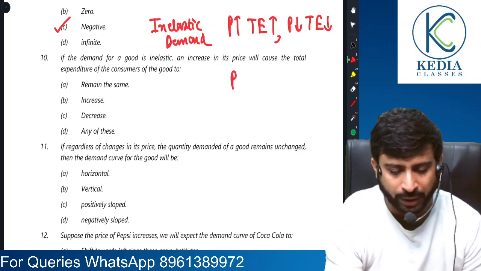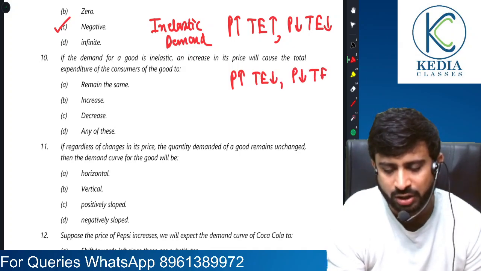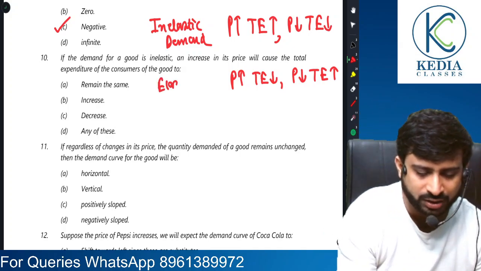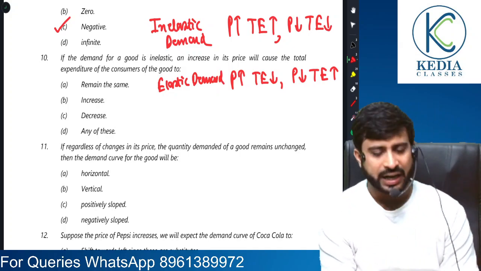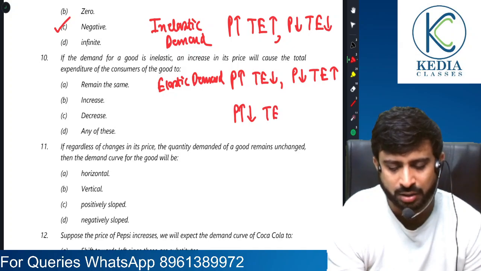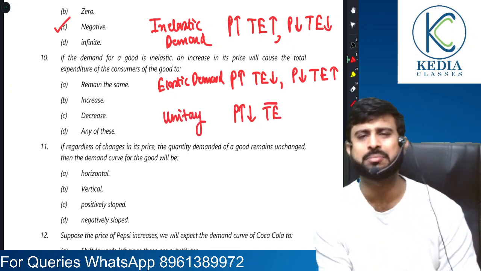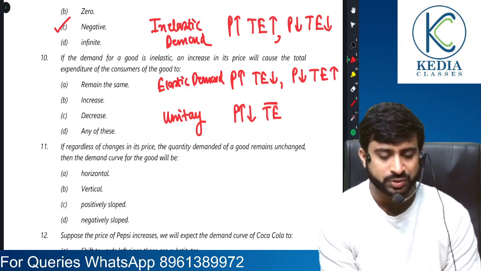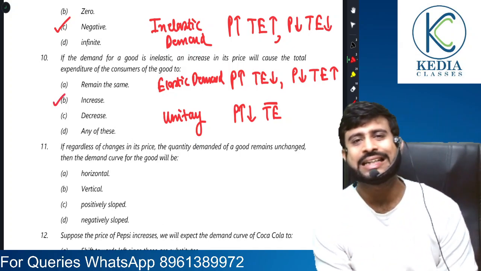But if there is a rise in price which leads to a fall in total expenditure, or if there is a fall in price which leads to a rise in total expenditure, friends, this is a case of elastic demand. And if there is a change in price, both increase or decrease, and total expenditure remains constant, then that is the case of unitary elastic demand. Right? Just remember this. Now, in this particular case, it is inelastic. So if there is an increase in price, total expenditure is also going to increase. So our answer is B, increase.